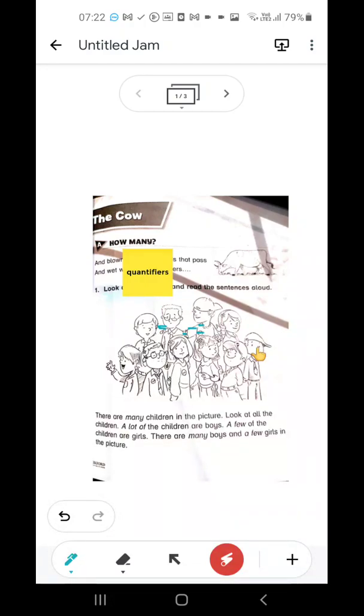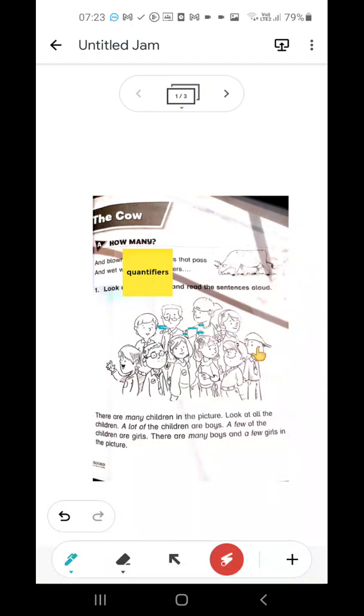For example, much and many are used to suggest a large quantity of something. Similarly, little and few mean not as much or not as many. If you use a little or few, this means a small amount. Understood? This is their meaning.